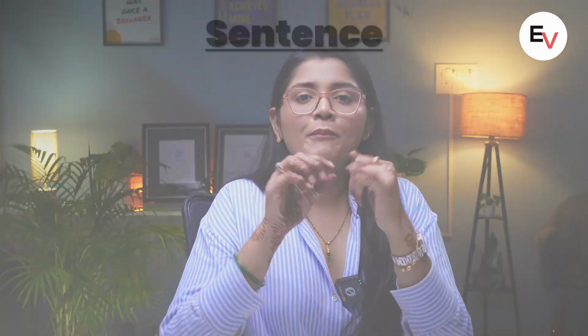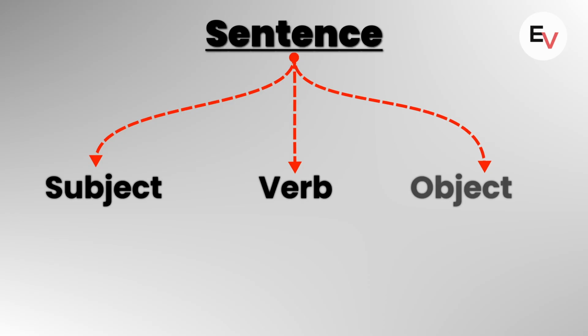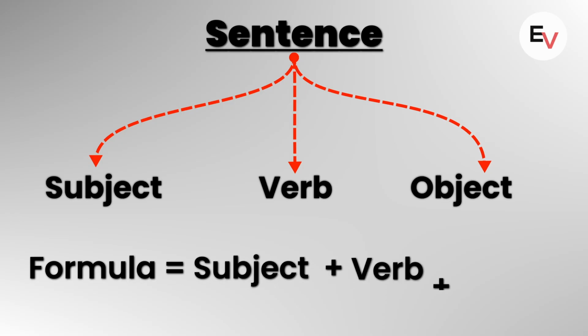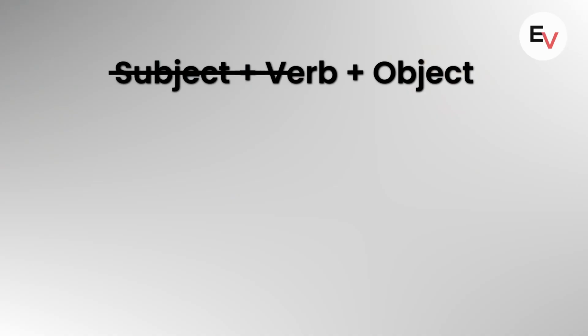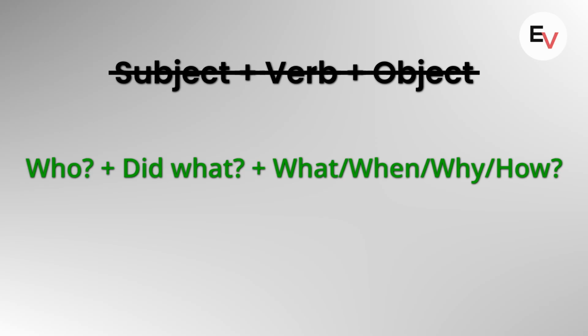Now, let's talk about how to actually form a proper sentence. See, a proper sentence has three things: subject, verb, and object. And the formula goes like subject plus verb plus object. But this can be a bit tricky and a little boring as well. But I came with a very unique and fun way to remember this subject, verb, object formula for a very long time. So instead of going for subject plus verb plus object, you can go for who plus did what plus when, why, how, and so on, whatever the situation is. Okay, I know it is a bit weird, but let me explain with an example.